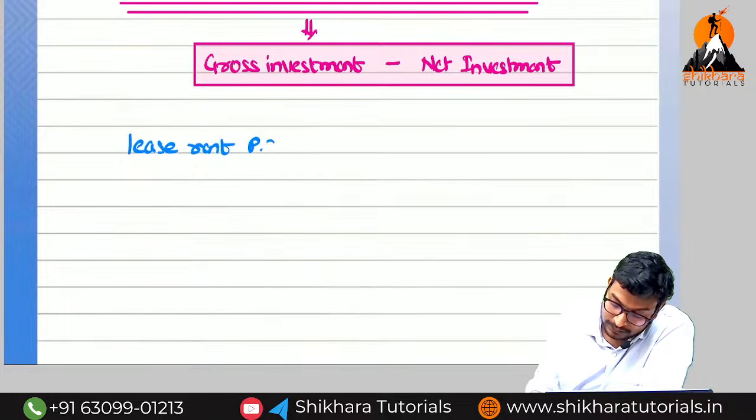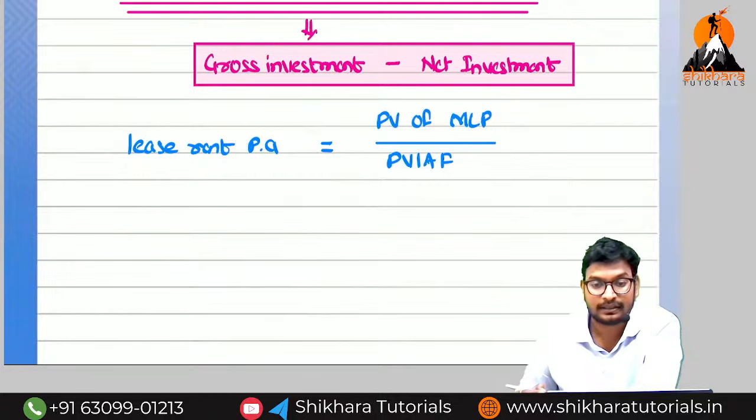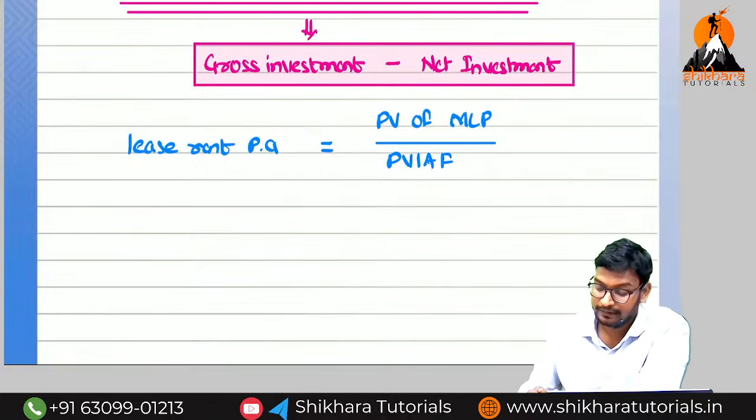Not given. So lease rent per annum is equal to present value of MLP divided by PVAF. What is the meaning of PVAF? It means present value of annuity factor.